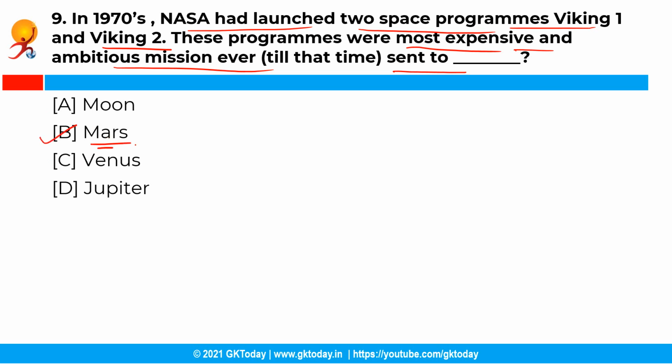So the Viking program consisted of a pair of American space probes sent to Mars, Viking 1 and Viking 2. These were launched in 1975. Each spacecraft was composed of two main parts: an orbiter designed to photograph the surface of Mars from orbit, and a lander designed to study the planet from the surface.